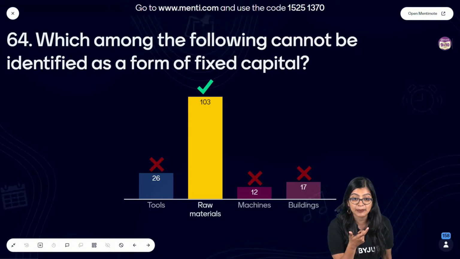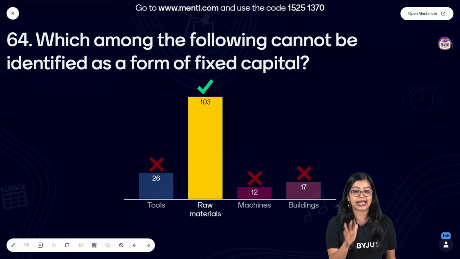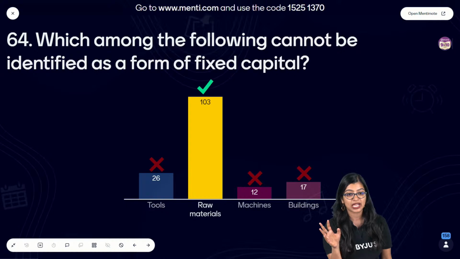Is NCERT plus PYQ enough? NCERT more than enough, and doing PYQs will give you more confidence, but also solve your sample papers as well.